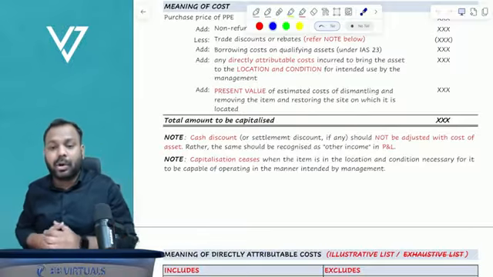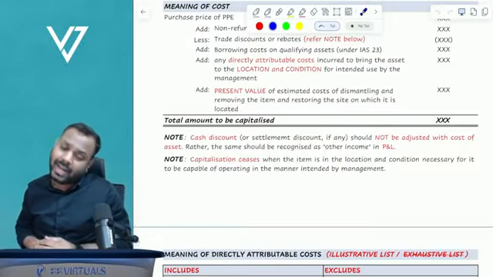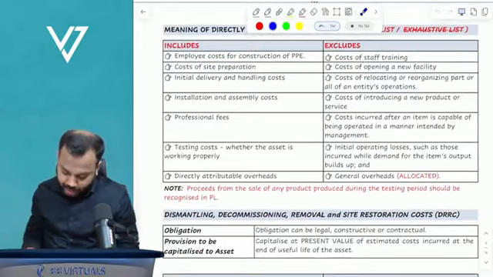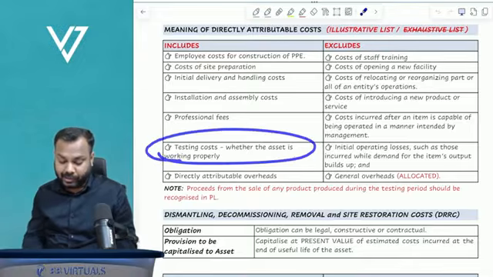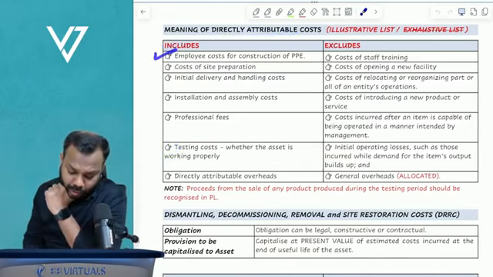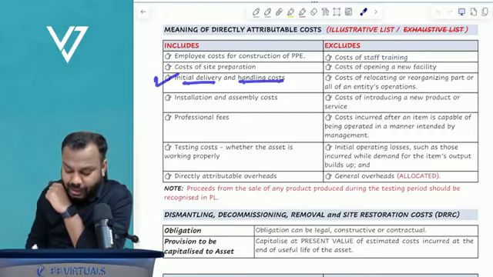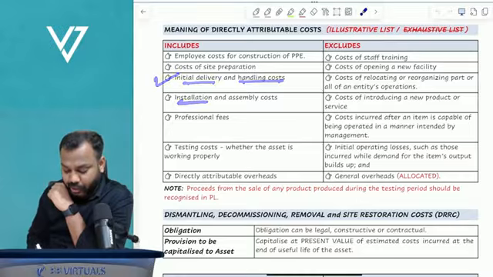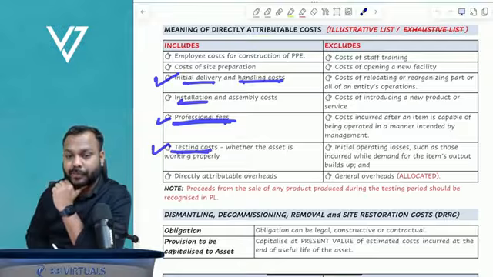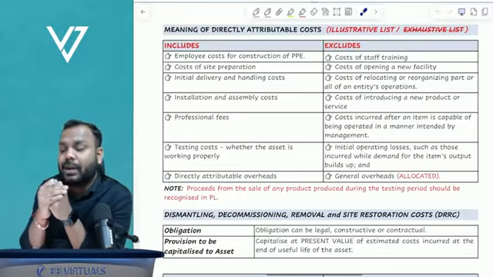Now moving on to the query of Shakshi, can cost of testing be capitalized? Yes, cost of testing can be capitalized to the cost of the asset. See here, it is written also. The directly attributable cost includes employee costs, cost of site preparation, initial delivery and handling cost, installation costs, professional fees on acquiring the asset, testing costs, and directly attributable overheads.